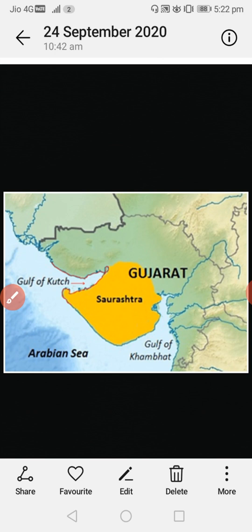A gulf is a large inlet from the ocean into the landmass. And Gujarat has the Gulf of Kutch and the Gulf of Khambat. Both gulfs are in the Gujarat state only.